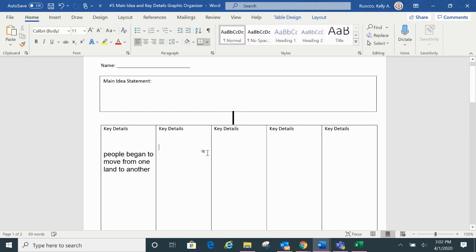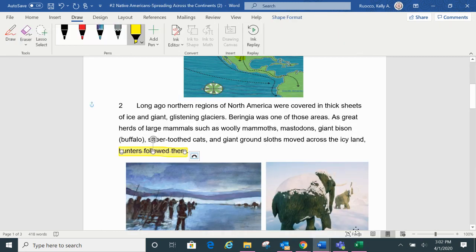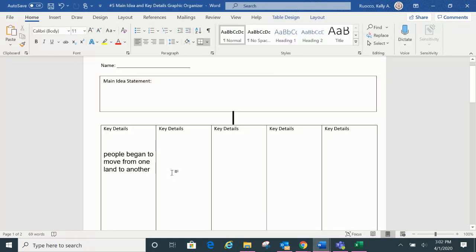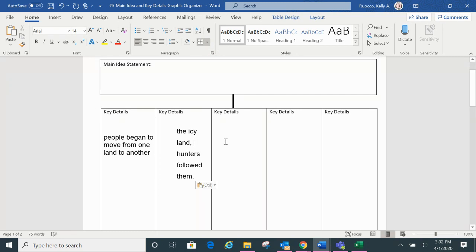I noticed that that only got my highlighting. So let me go back into the text, and I'm going to get a little bit more than that. I'm going to right click, copy, and try this again. I'm going to paste it in here. And here I can just delete the stuff that I didn't want. And instead of saying hunters followed them, hunters followed the animals is what I'll put here. I'm going to change this to a capital H and this to a capital P.